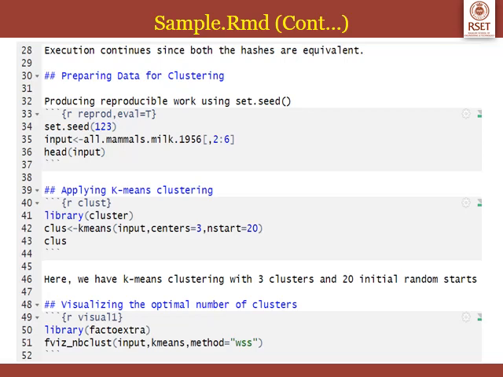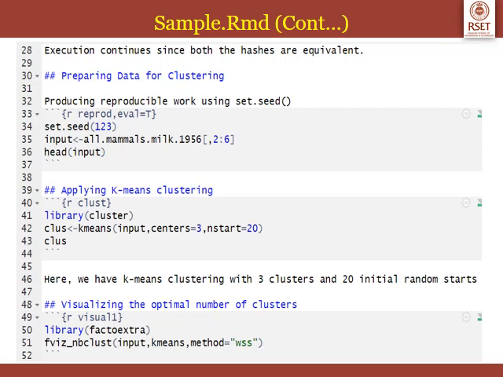Suppose you set eval equal to false, then when you execute the R markdown, it will not evaluate the R code within this R code chunk. There are several options like this, like cache, message, all these options are there. We'll see those in detail in the subsequent slides.